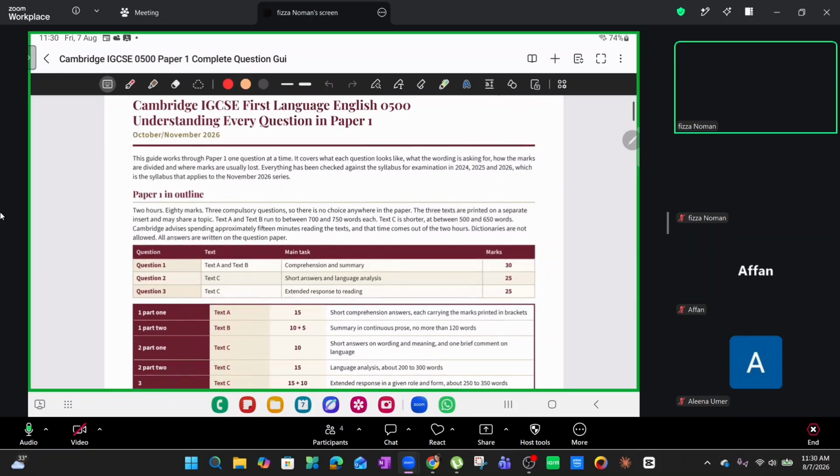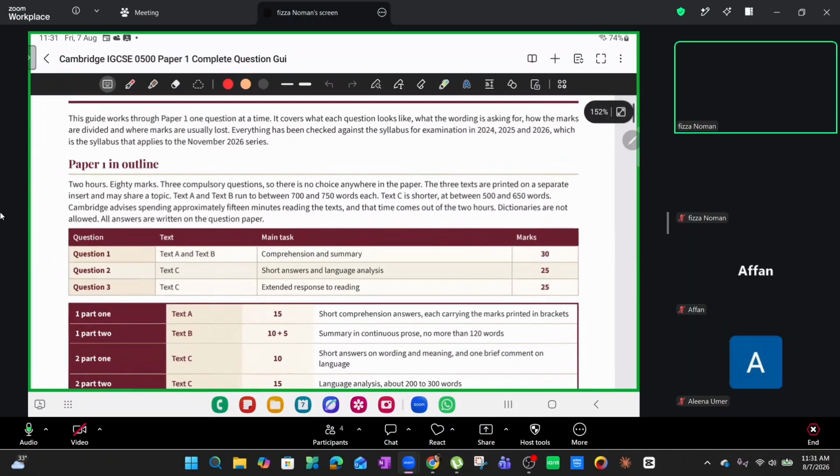We already went through it in the last couple of minutes. So this is where we actually break up paper 1 completely, understand question number 1, question number 2 and question number 3 in its entirety. Now I think we've got the technical details out of the way.